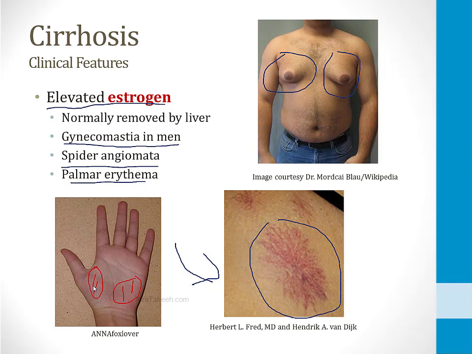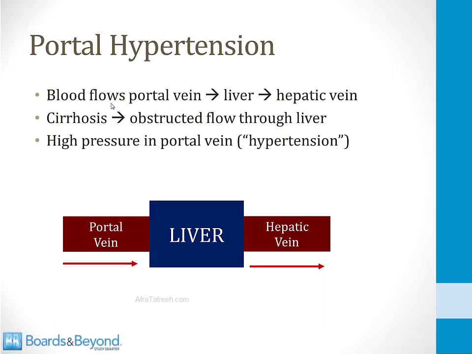And I've always remembered both spider angiomata and palmar erythema from thinking that estrogen can make your skin red. If you just remember that basic fact, it's easy to remember these two features of cirrhosis of the liver, spider angiomata and palmar erythema.